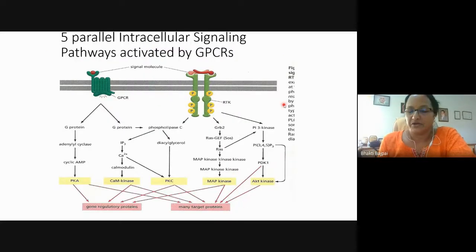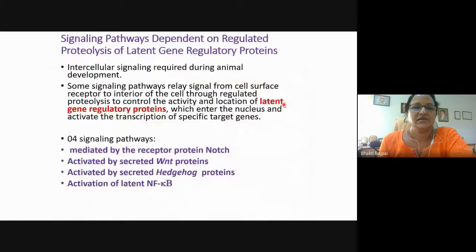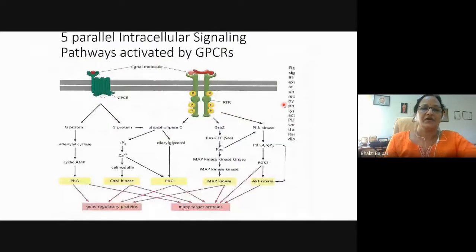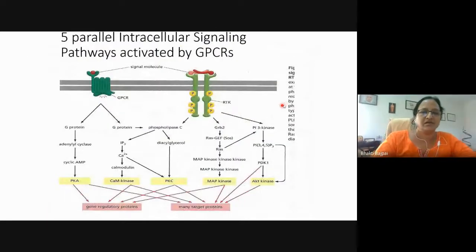Now this particular slide summarizes signaling by different pathways, five parallel intracellular pathways. So this is a GPCR and this is the receptor tyrosine kinase. After binding of the signal, G protein will be activated because the GPCR is associated with G protein. Adenylate cyclase is activated, cAMP is produced, which activates the protein kinase A. And then it will modify the CREB or the gene regulatory protein.